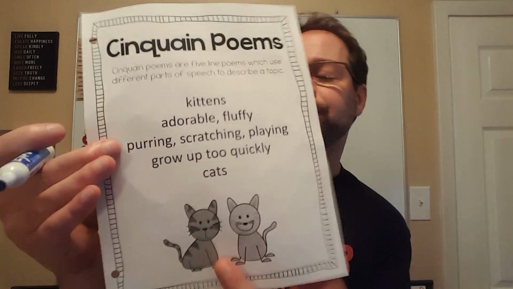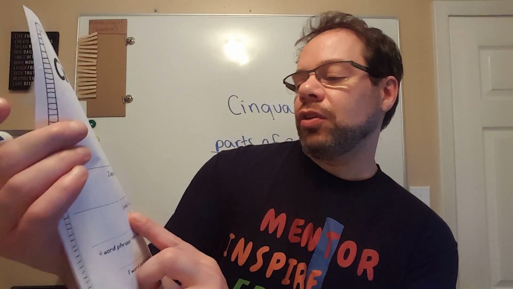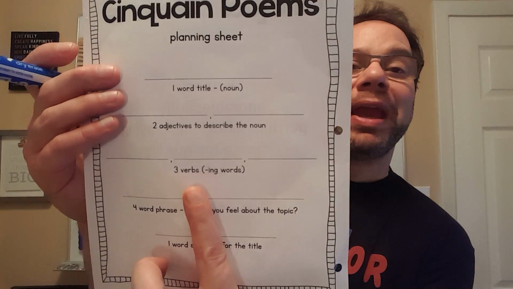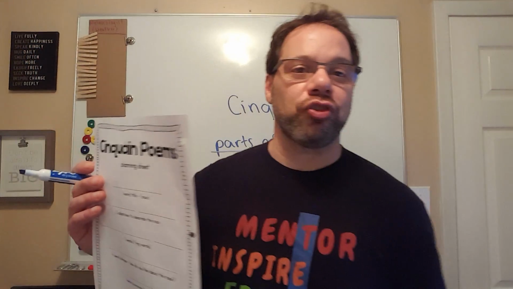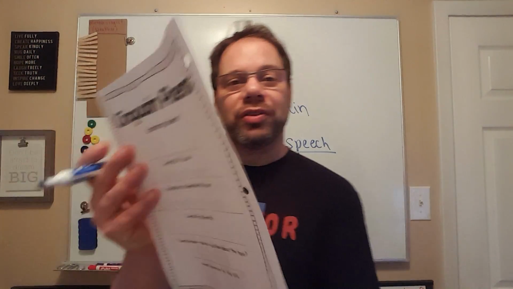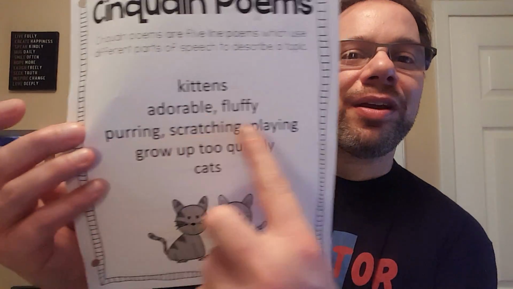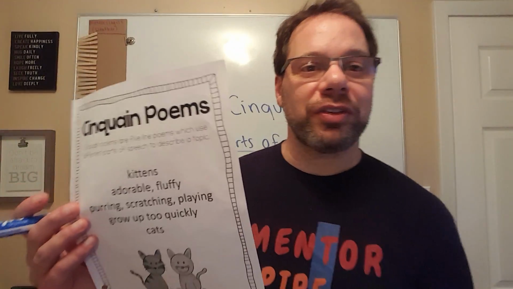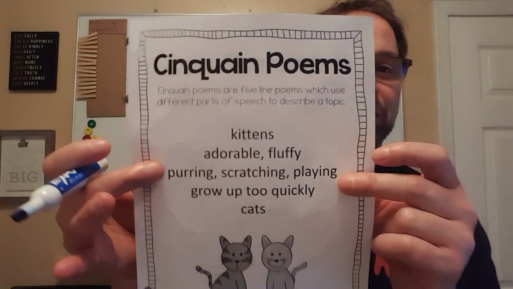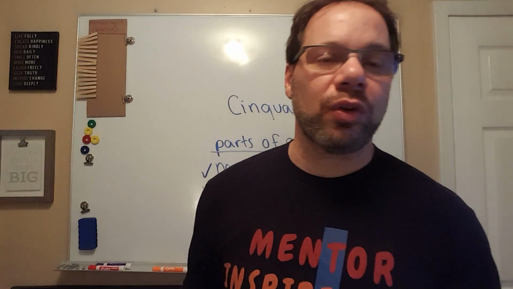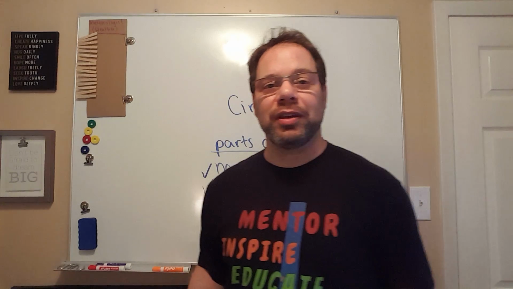That one in the middle is 3 verbs with ing. Painting, cleaning, scratching, drawing. Those are all longer words. You put 3 of those together, and they're probably going to make your longest line. So at the end, it has this shape to it, and that's another way to identify a Cinquain poem.